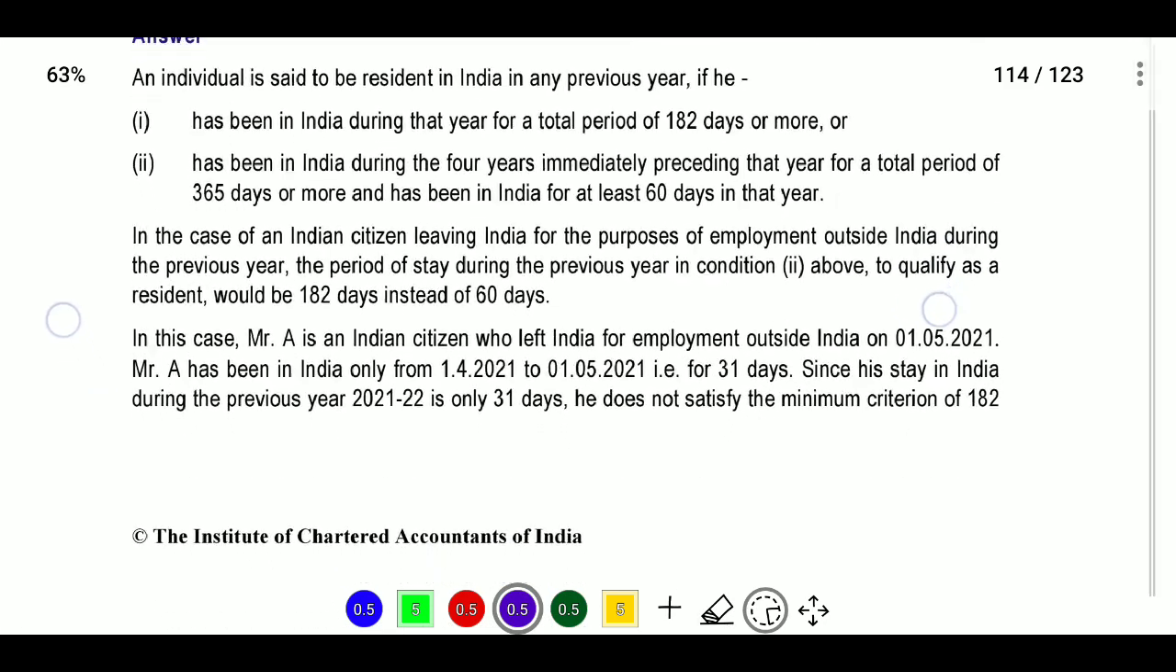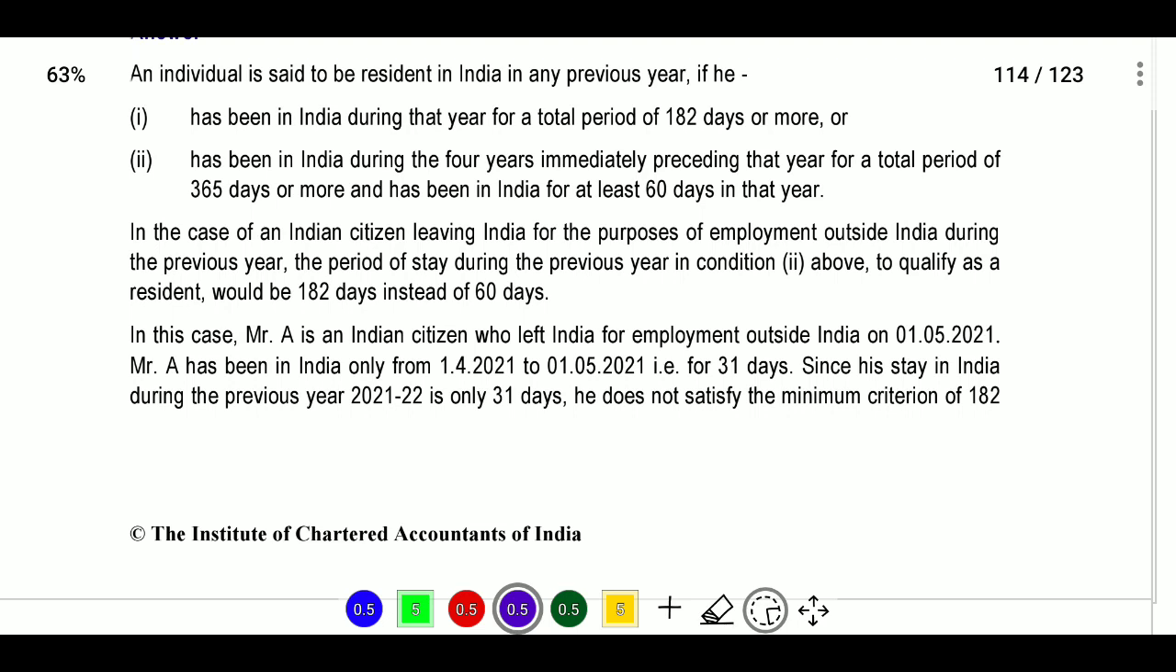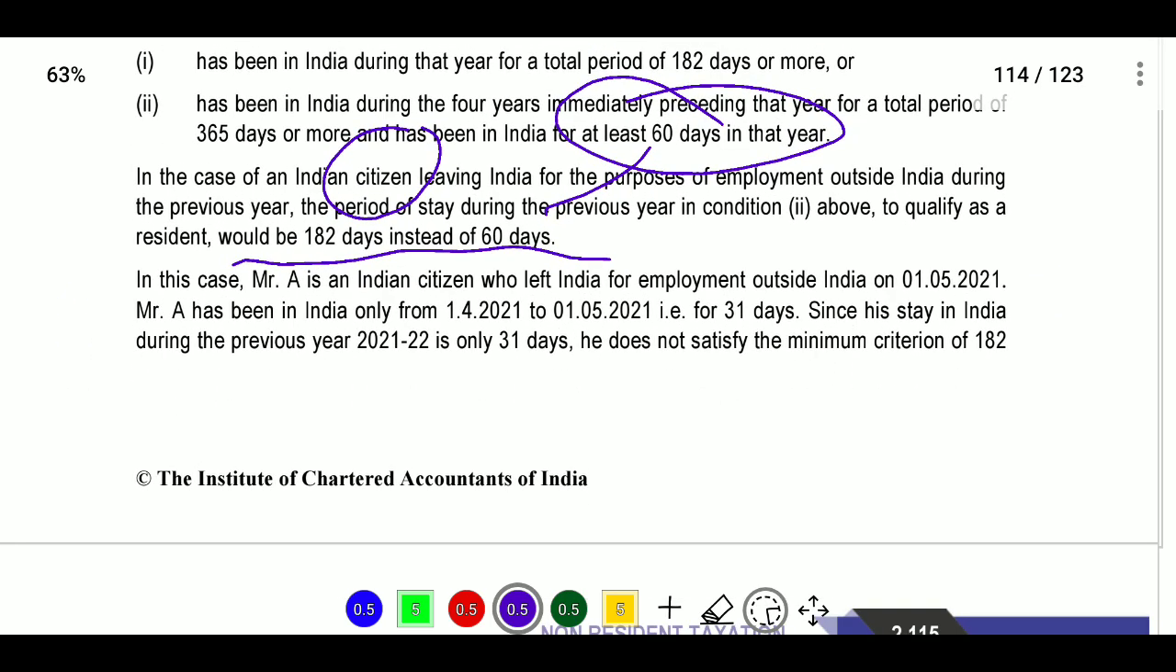After that, in case of an Indian citizen leaving India for the purpose of employment outside India during the previous year, the period of stay during the previous year in the above condition to qualify as resident would be 182 days instead of 60 days. Next, if he is a citizen of India, then it would be 182 days instead of 60 days, at least 182 days for that year. Next, in that case, Mr. A is an Indian citizen who left India for employment outside India, so he is a person resident outside India. Then we will see the 182 days condition.